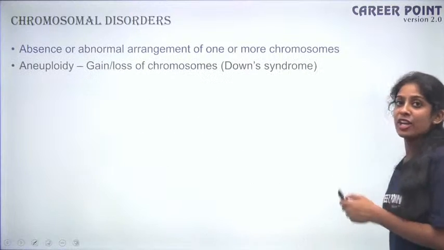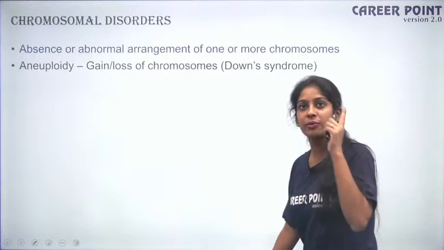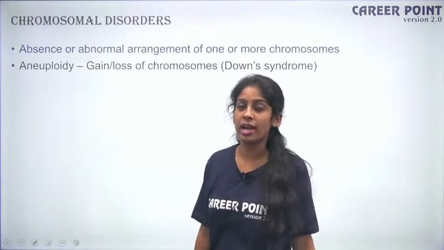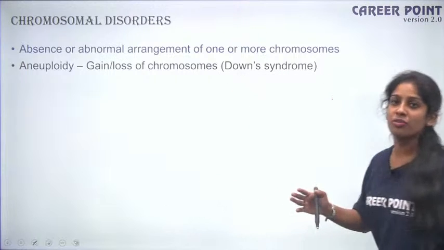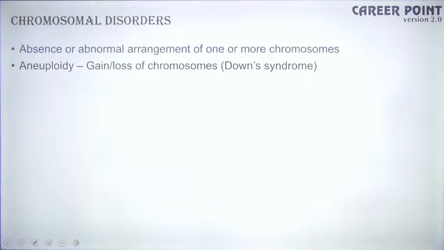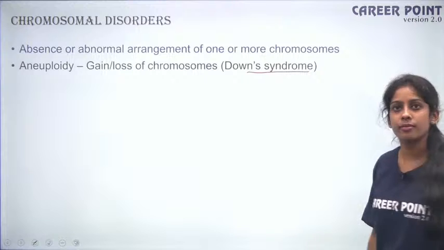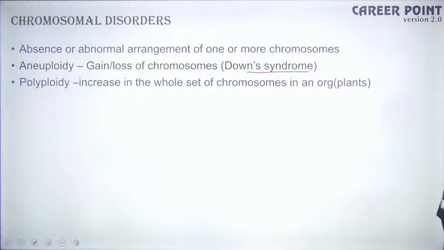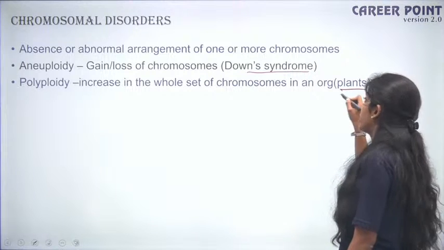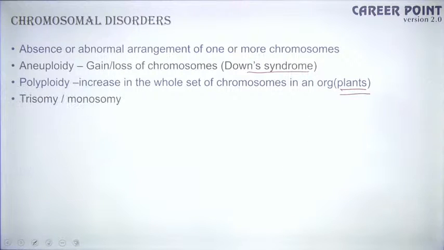Fine. So aneuploidy. Where did we read aneuploidy? In your genomic mutation, right? So aneuploidy is either loss or gain of chromosomes. So we are going to talk about each of these syndromes. Okay. So polyploidy is the increase in the whole set of chromosomes in an organism. So mostly polyploidy is observed in plants. Fine. So trisomy is also there, monosomy is also there.